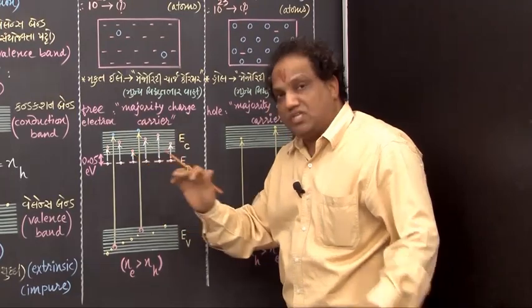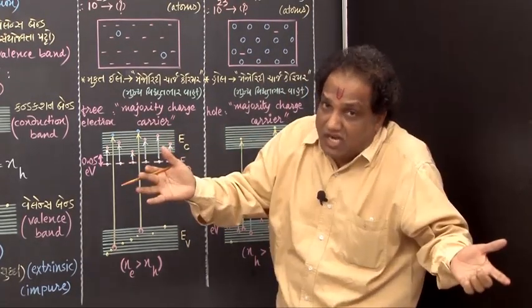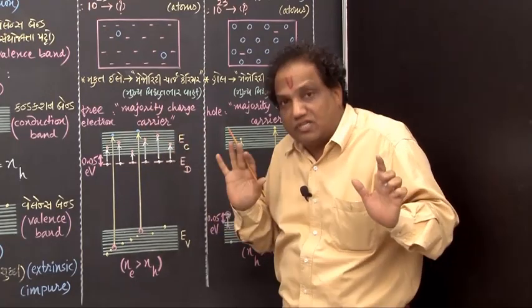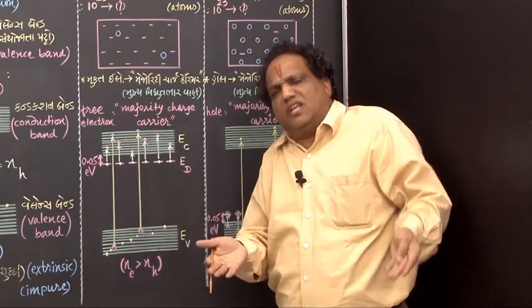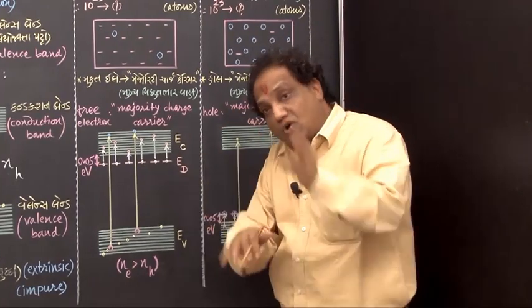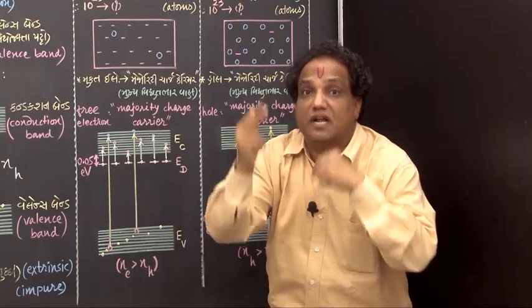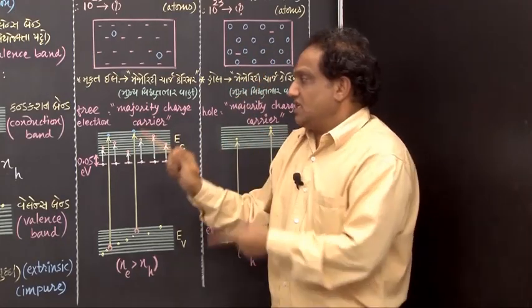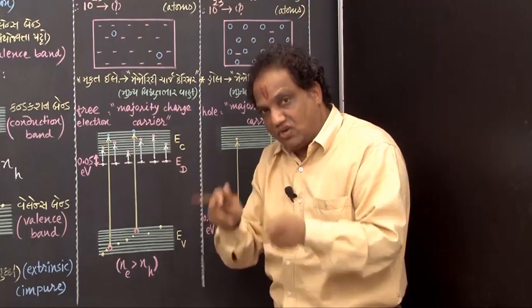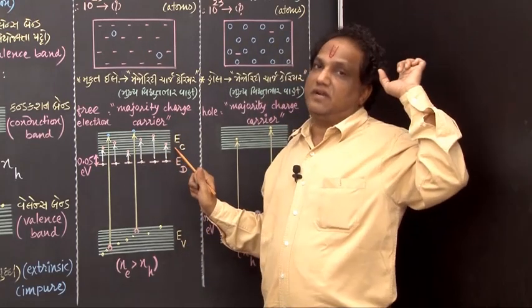Because each electron is quite free to execute its random motion in any vacant energy level in the conduction band, we call these electrons free electrons. And because they move randomly, electricity is conducted. Because these electrons are responsible for conduction of electricity, we call this band the conduction band, correct?